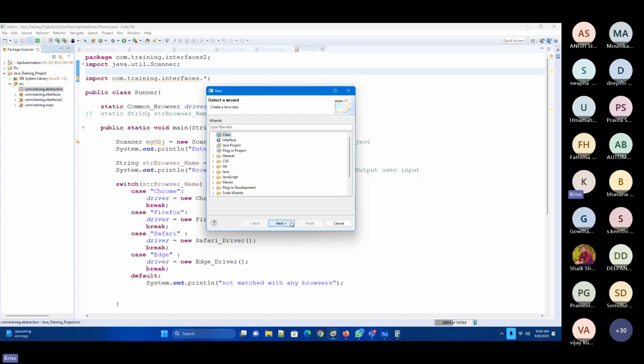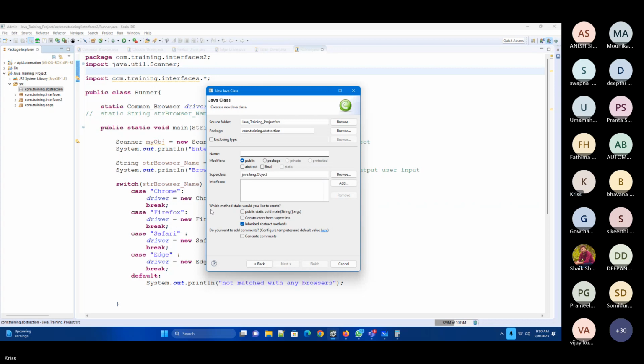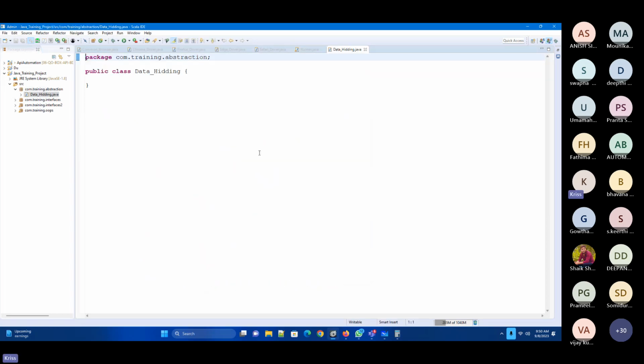I create a particular class. I don't want it to use a public static void main. Let me give this the name data hiding. Okay, so now this is a basic class. Now I want to make this particular class abstract. So this is how an abstract class will be created. Simple, right? Now once I created this abstract class, what do I need to do?